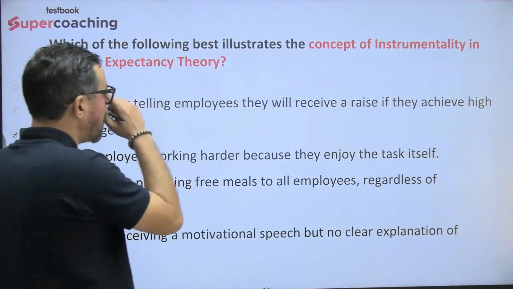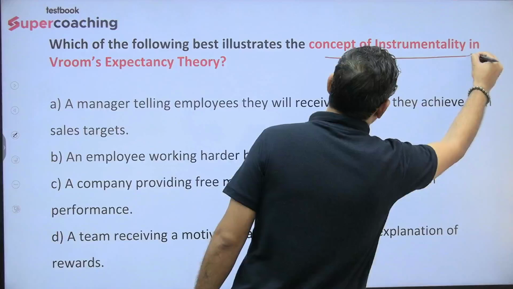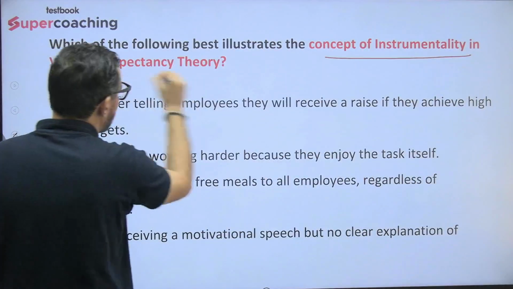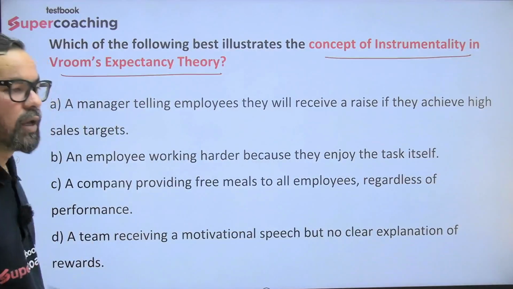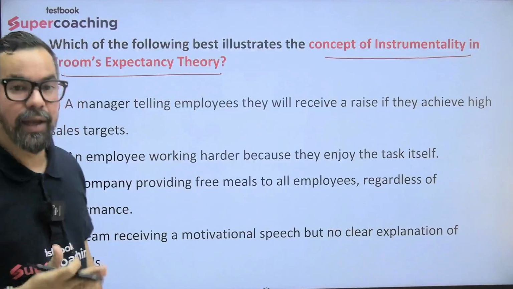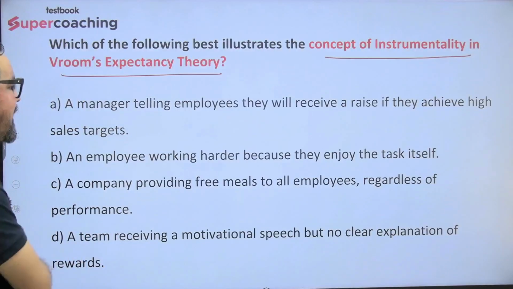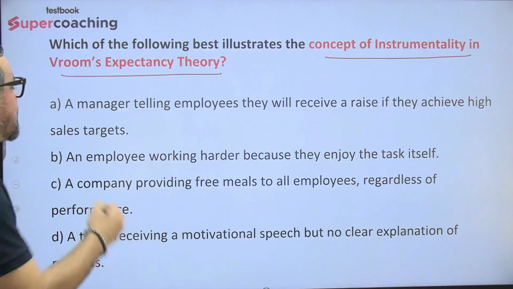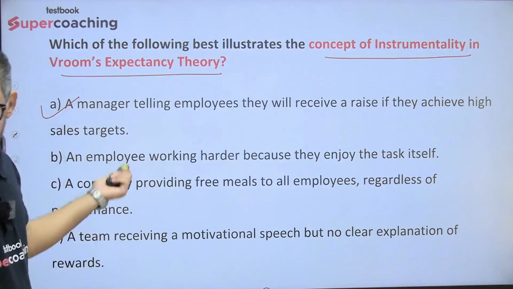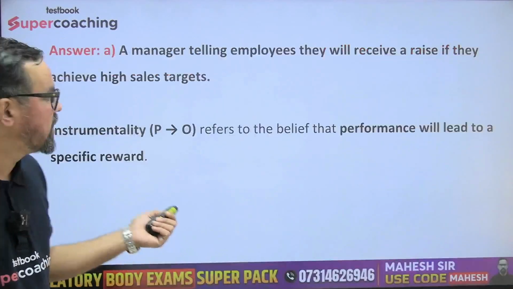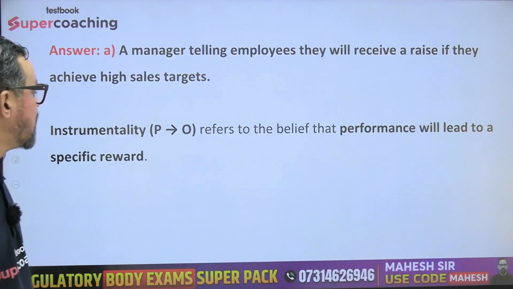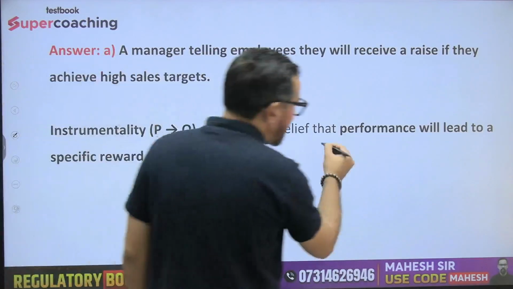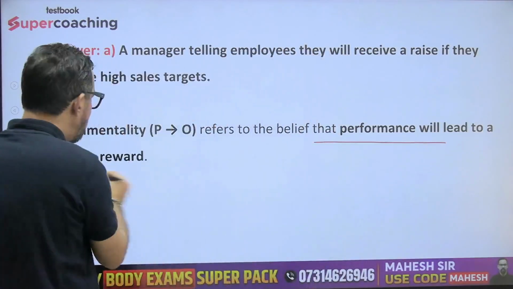Which of the following best illustrates the concept of instrumentality in Vroom's expectancy theory? Instrumentality: if I put additional effort, what reward will I get? Okay, that is the one. A manager telling an employee they will receive a raise if they achieve a high sales target. Okay, instrumentality only. The first one will be the right answer for this particular one. Okay. So it refers to the belief that performance will lead to a specific reward.